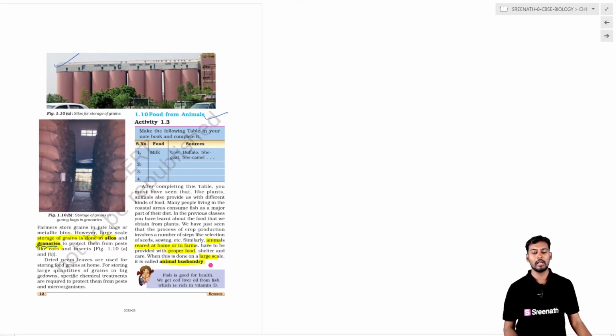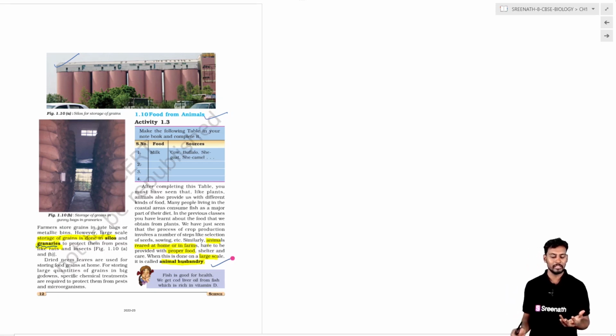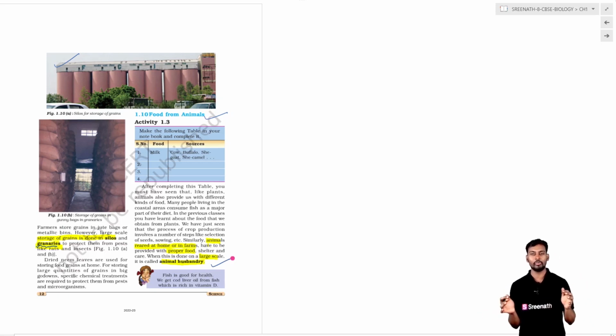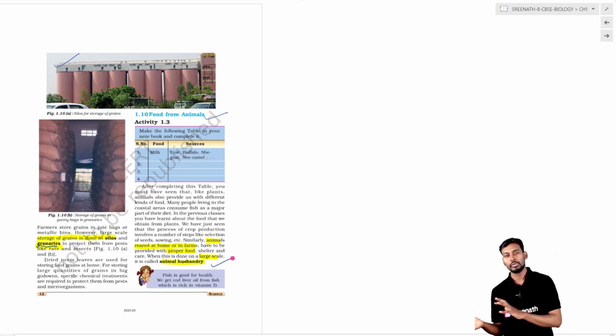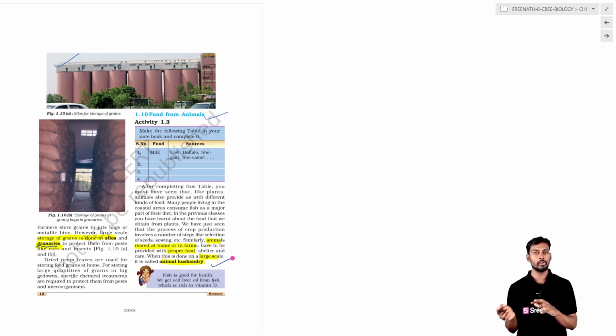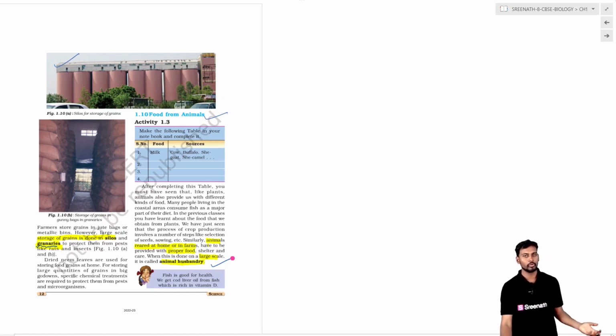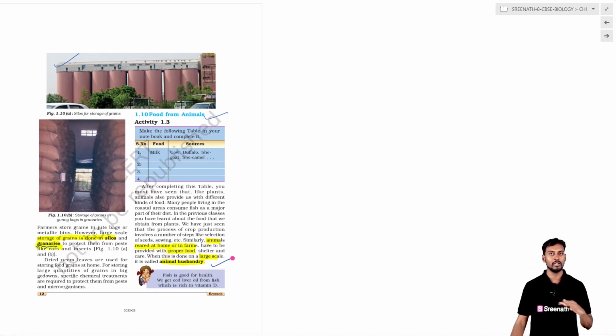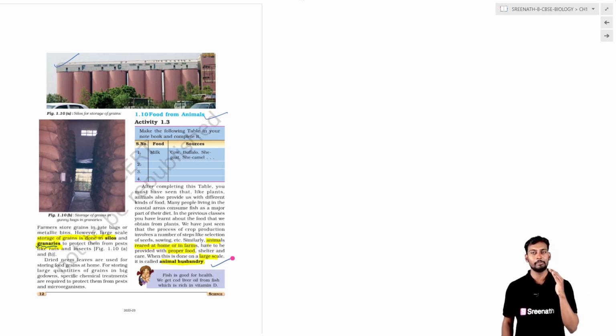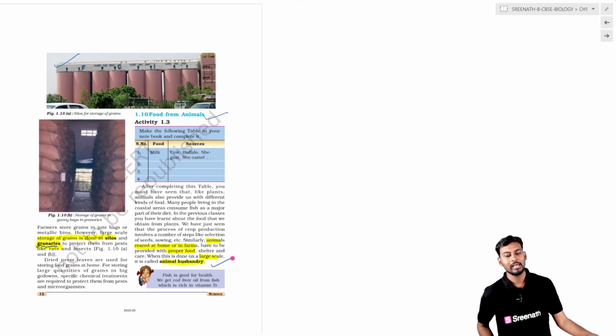What is animal husbandry? Animal husbandry is growing the same kind of animals, like 10 to 12 goats or 10 to 12 cows or buffaloes, together in a controlled environment, maintaining them properly and looking after their health, providing food and water, and obtaining milk, meat and eggs. All of this is done at one particular place in a very controlled and well maintained manner, and that is called animal husbandry.